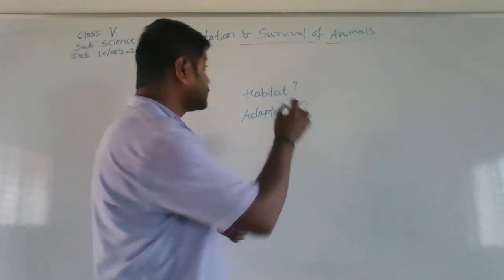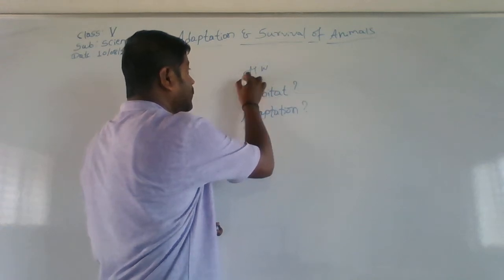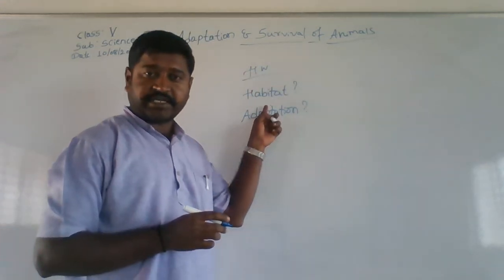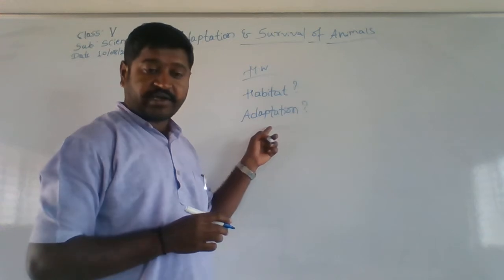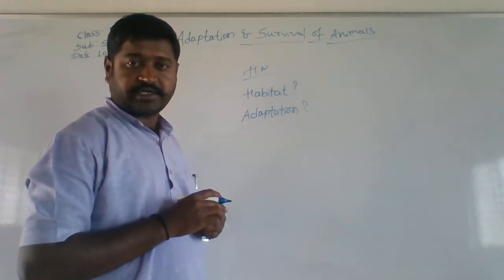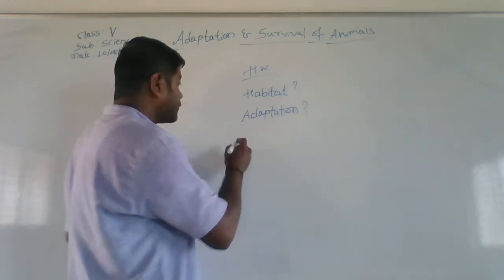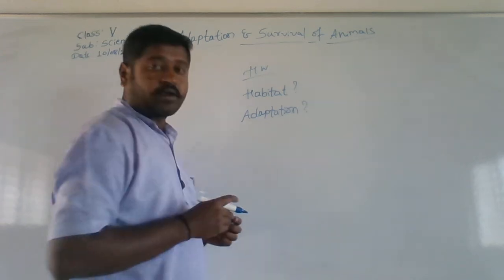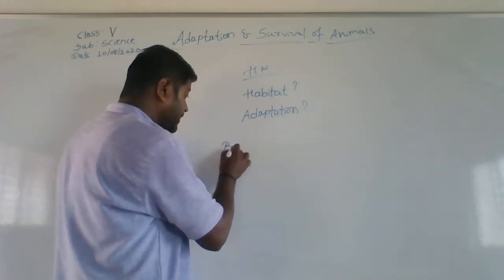So what is your homework? You have to define habitat and then define adaptation, right? Apart from that, adaptation was done because of the body coverings.